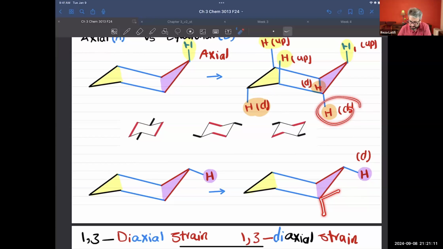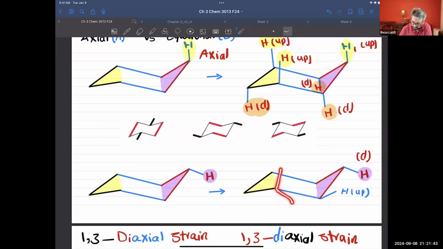And this one will be parallel with this line. So I'm going to show it here. It will be there. That's going to be hydrogen, and it will be up. Yes, that one is going to be up. Now, where is the second hydrogen? We have an axial hydrogen that is pointing up, so we need to have one hydrogen that is pointing in this direction.